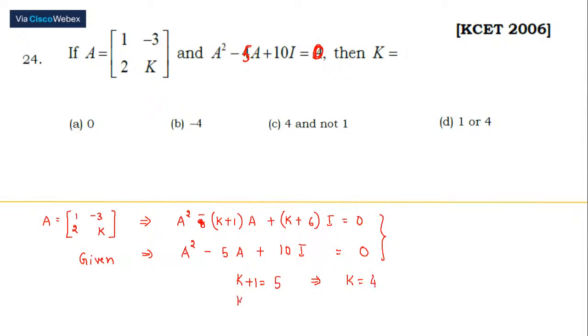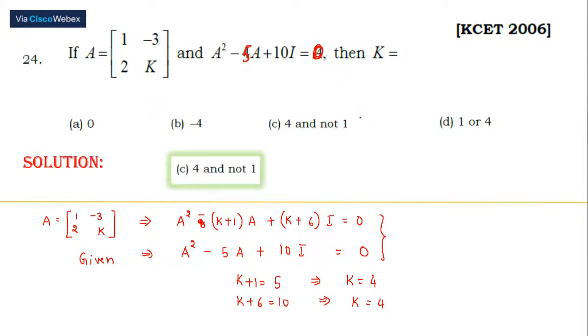Moving on to the next one. K plus 6 is equal to 10, or K is equal to 4. Look, A, B, both the options are not possible. D says 1 or 4. We can't consider this D. We have 4 here, but we can't take D because 1 is not going to satisfy. So the only option left for us is 4 and not 1. So the answer to this is C. Next problem.